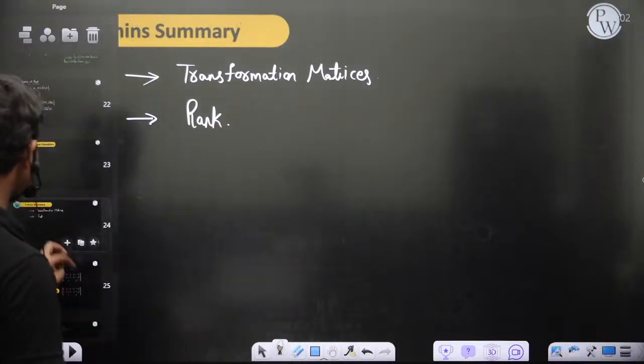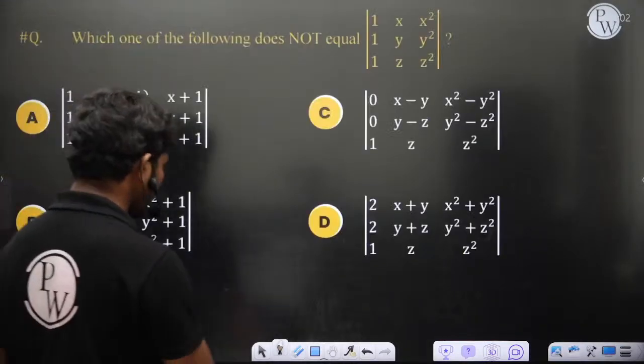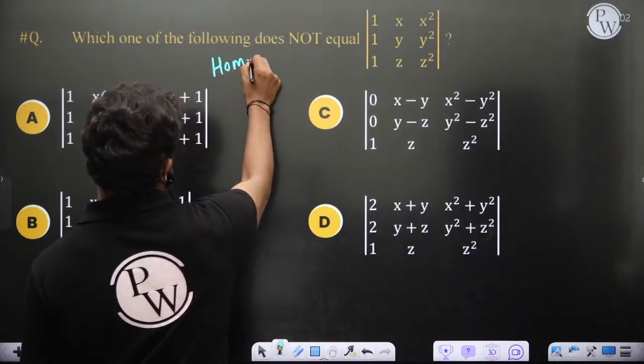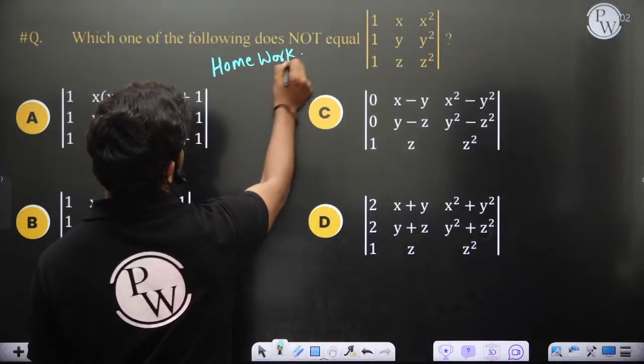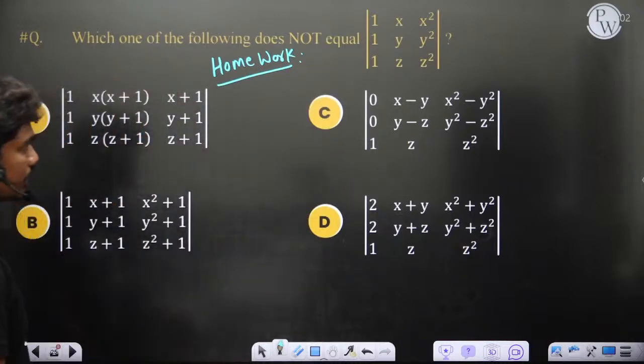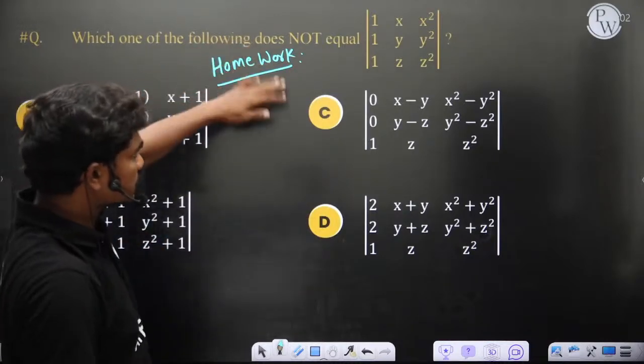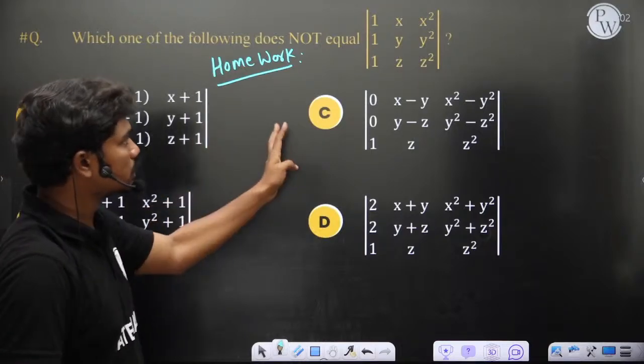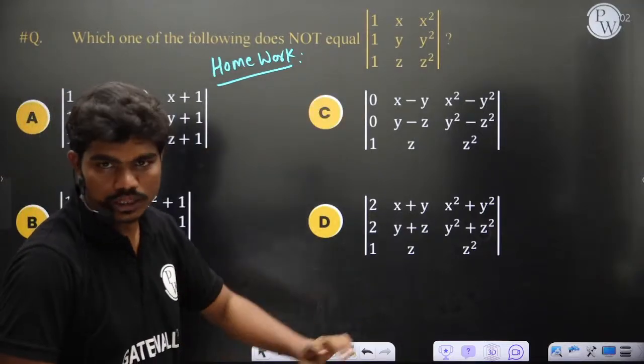One more homework question I would like to give. If you are free, you can just, not if you are free, you should do this. This is also a homework question from determinants. Which one of the following does not equal that particular determinant? These are 4 determinants, and out of these 4, which is not equal to that particular determinant. All these are PYQs.